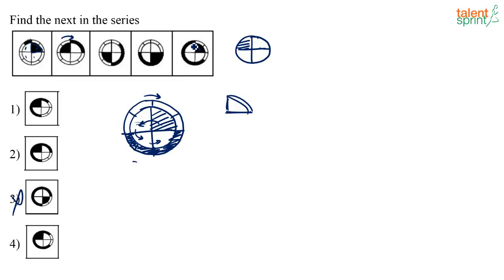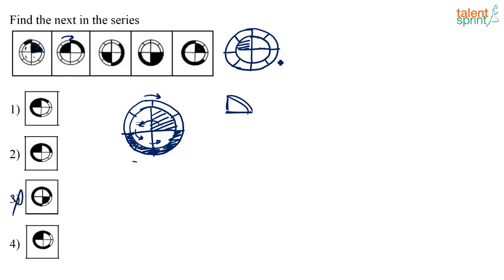If you look at this step, totally I had 8 parts, right? See, there was this full circle, which was divided into 8 equal parts. So here if you see, 5 parts are shaded. So in the next step, obviously, how many parts have to be shaded? 6 parts have to be shaded. And also what will happen? The shading will move one step to the right, that is in the clockwise direction.